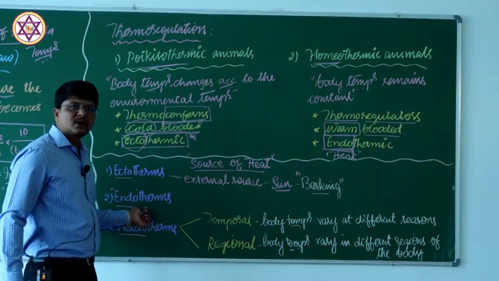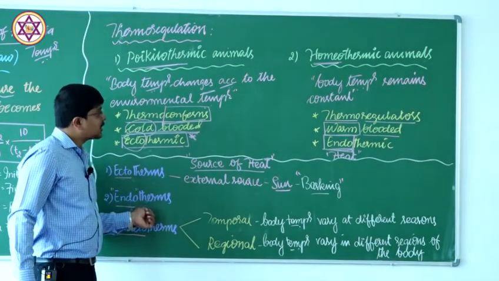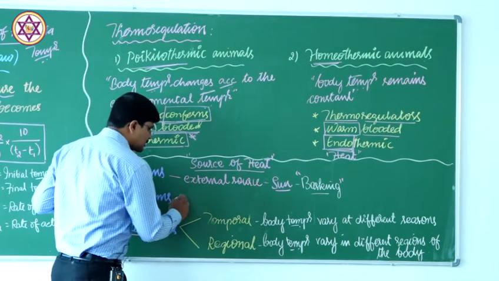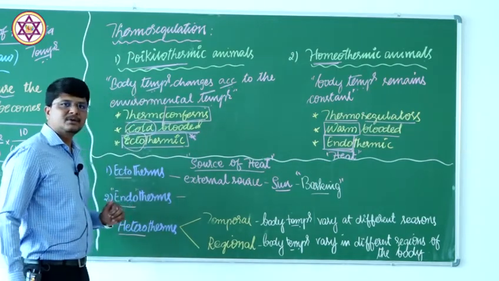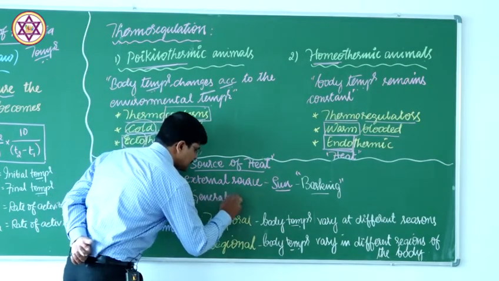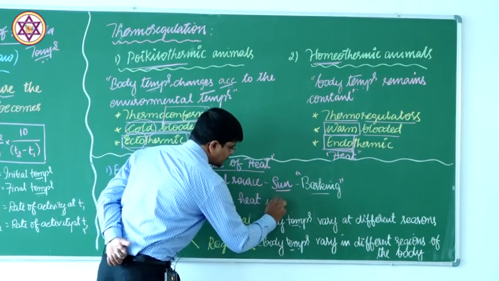In a similar way, some are called endotherms. The homeotherms are called endotherms because they are able to generate heat within the body.